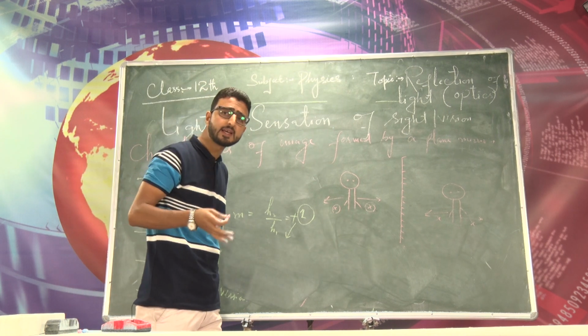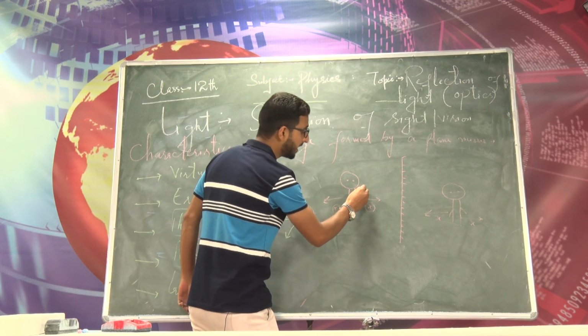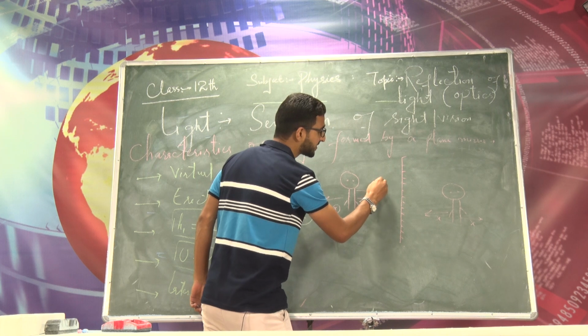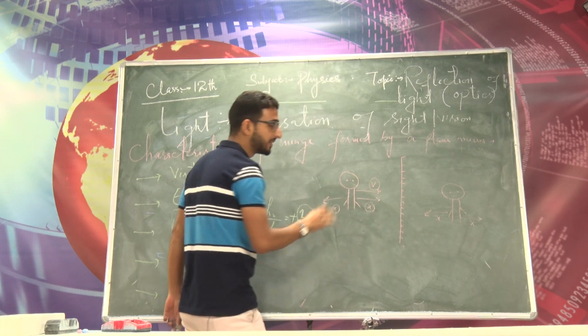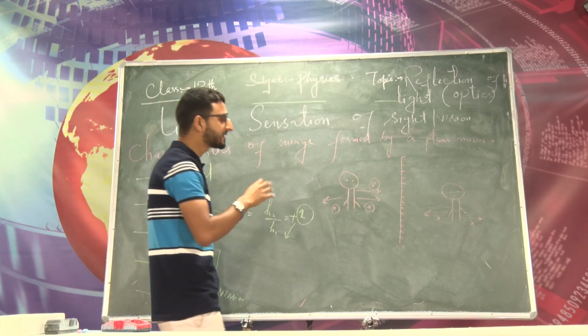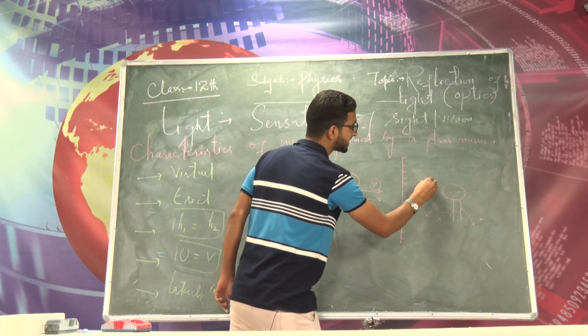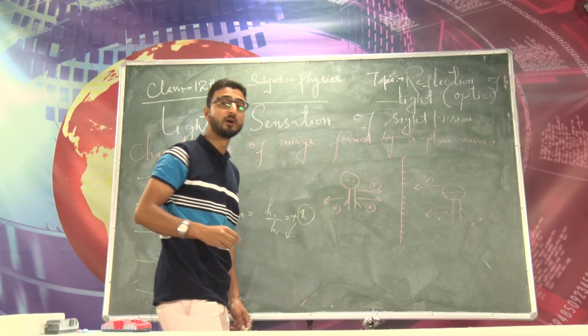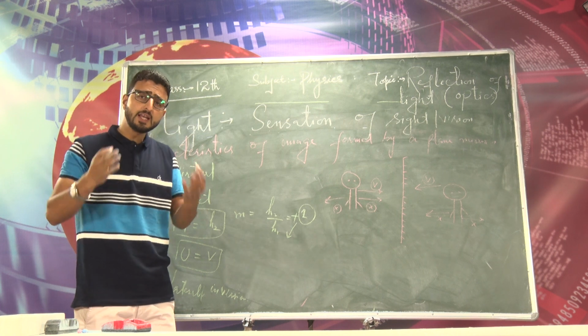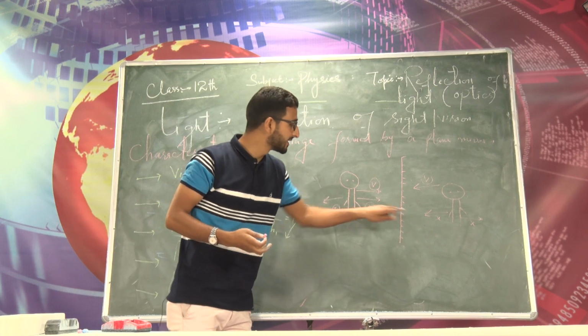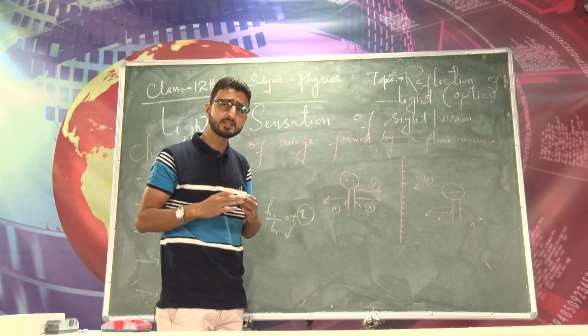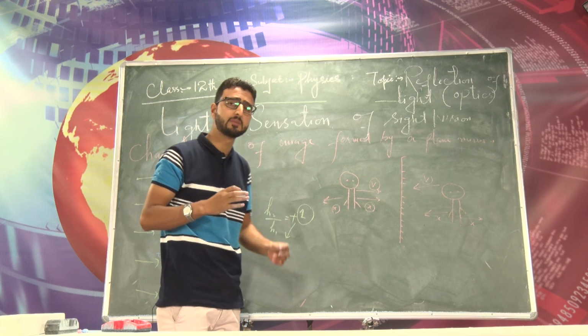And same is the case with the velocity as well. If an object moves with a velocity v towards a fixed plane mirror, its image will also move towards the mirror with the same velocity v. Now the question is, what is the relative velocity of image with respect to object? ये जो concept है relative velocity का 11th में आपने पढ़ा होगा.